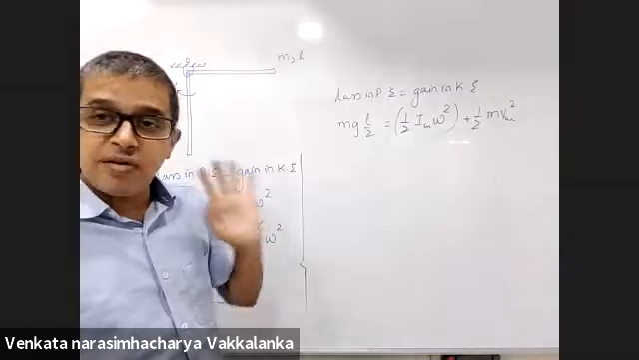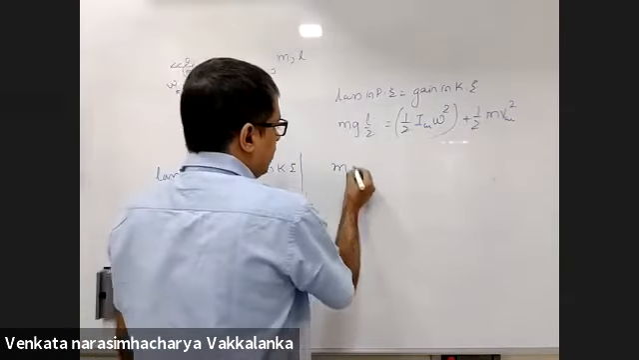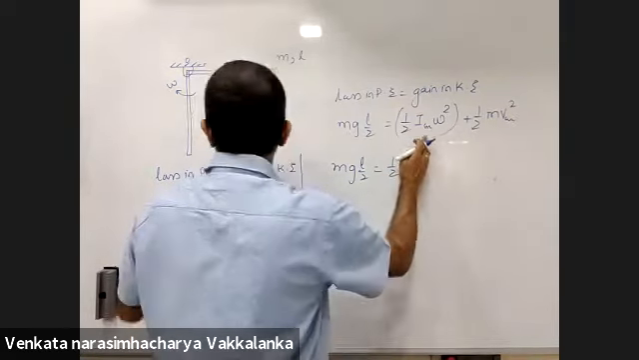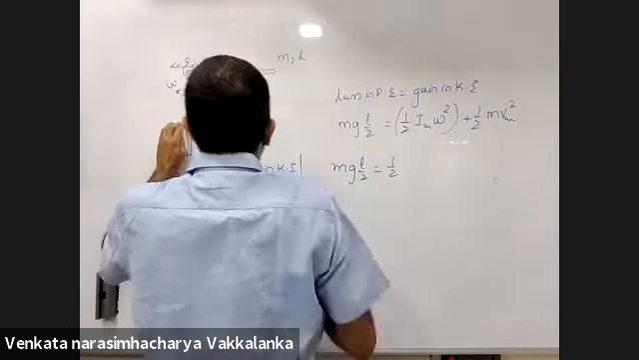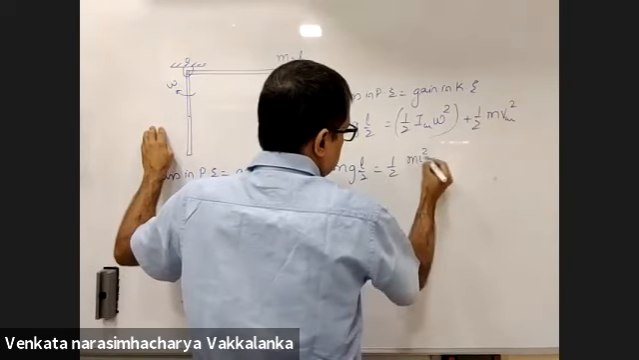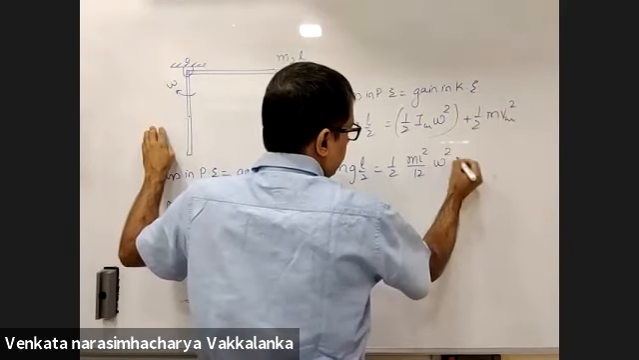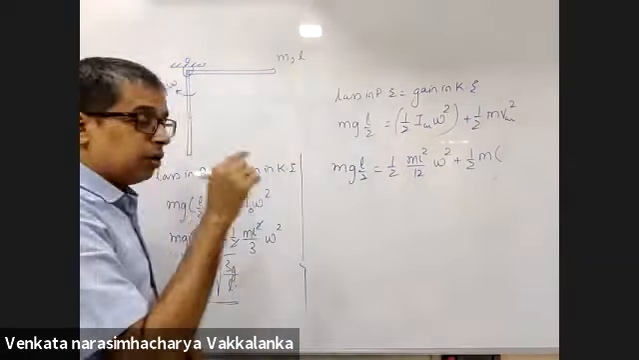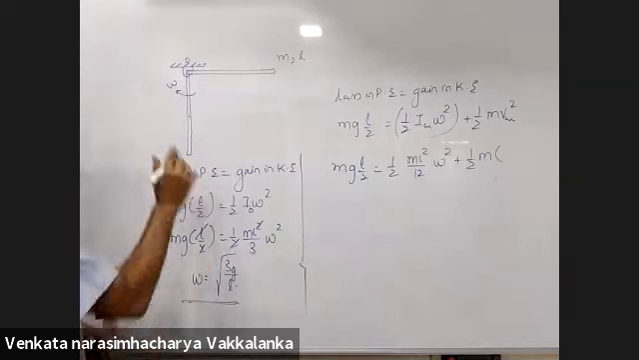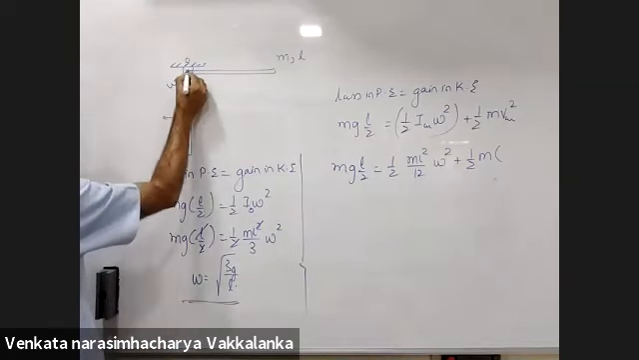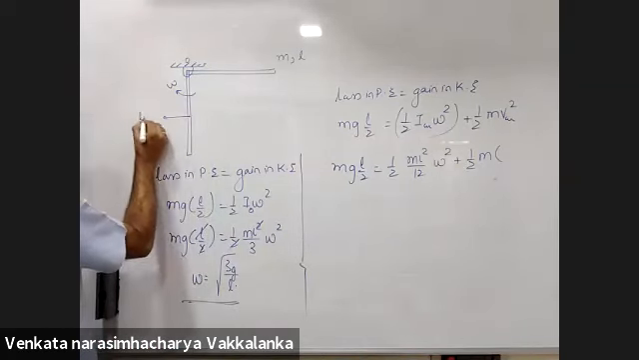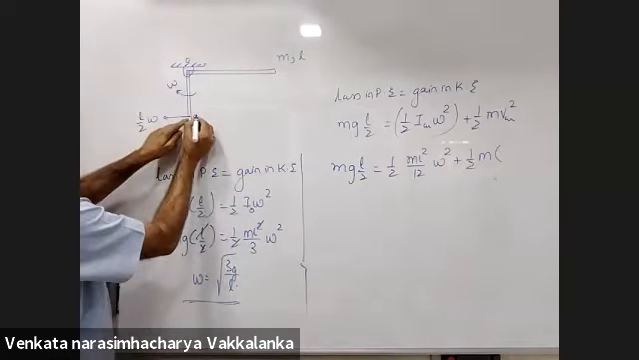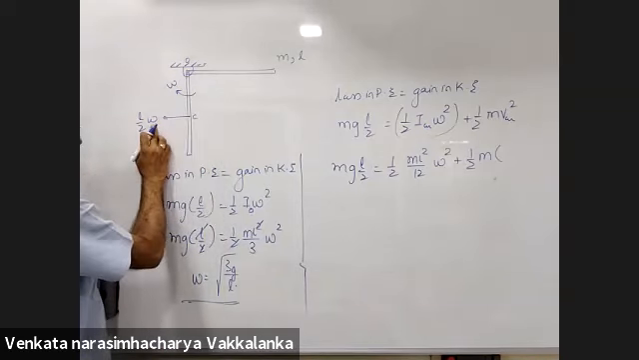You're telling us this will never fail you. Have a look at it. mg L by 2 is half. What is moment of inertia of the rod about its center of mass? mL square by 12, into omega square, plus half m. Now v CM, velocity of center of mass with respect to O, is r omega.